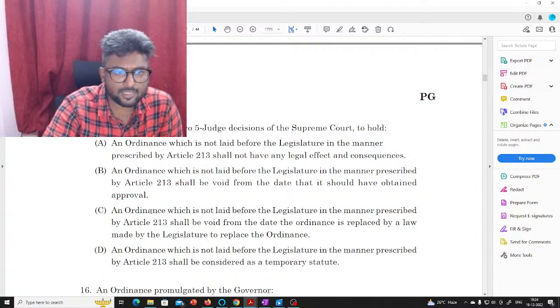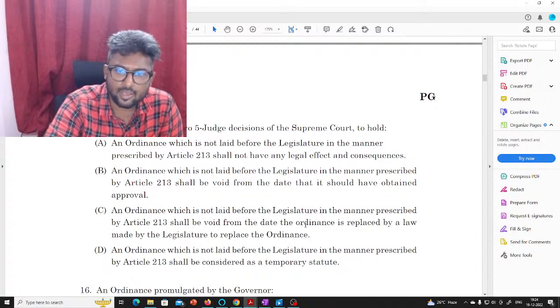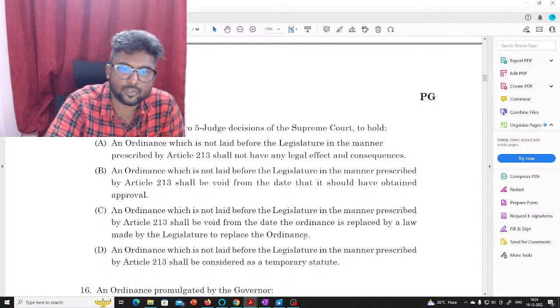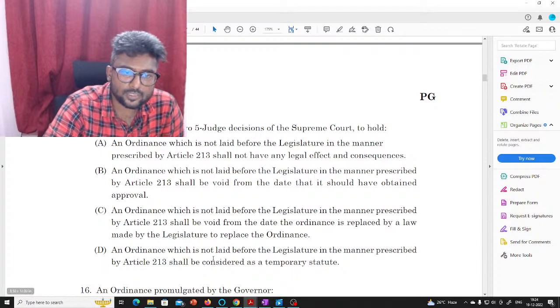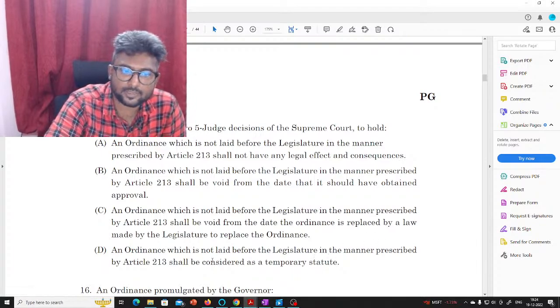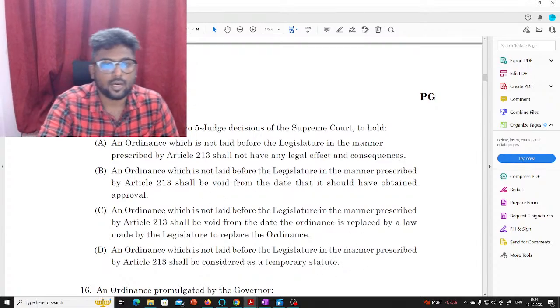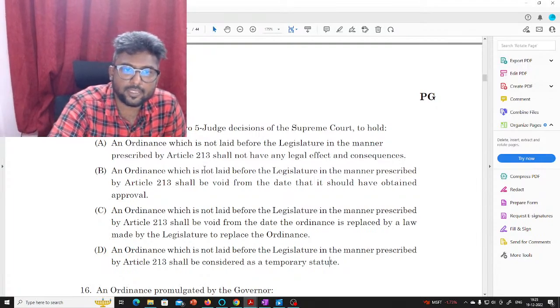So the answer, the C is an ordinance which is not laid before the legislature in the manner prescribed by Article 213 shall be void from the date the ordinance is replaced by a law made by legislature to replace the ordinance. So again, this is a very complicated thing. So this option is definitely wrong. An ordinance which is not laid before the legislature in the manner prescribed by Article 213 shall be considered as a temporary statute, and again there is no such thing. So this is also wrong. So the answer must be from either of these two options.